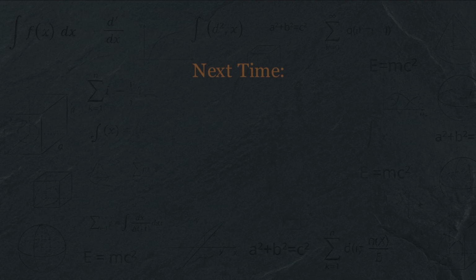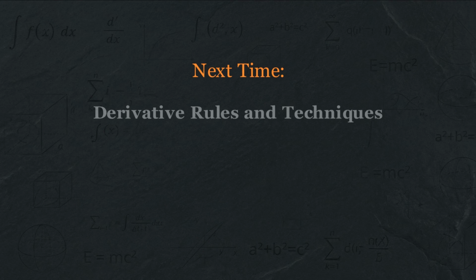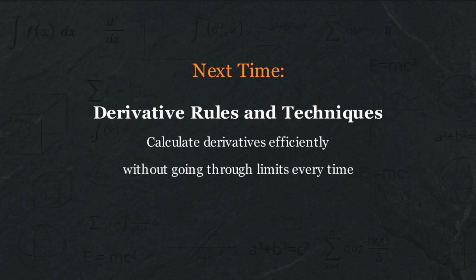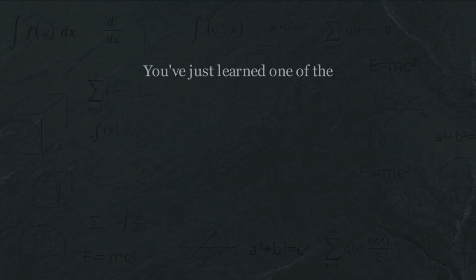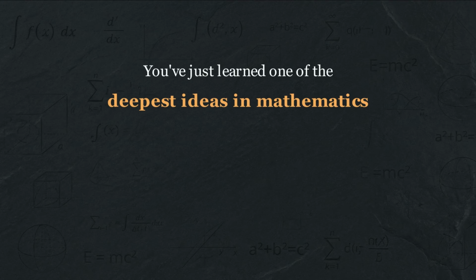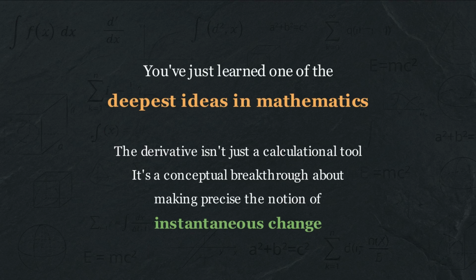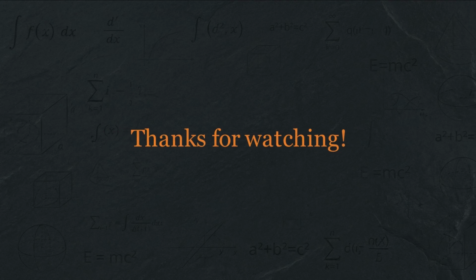In our next video, we'll develop the formal machinery of derivatives, the rules and techniques that let us calculate them efficiently without going through the limit process every time. But you'll always know where those rules come from. For now, understand this. You've just learned one of the deepest ideas in mathematics. The derivative isn't just a calculational tool. It's a conceptual breakthrough about how to make precise the notion of instantaneous change. And that changes everything.